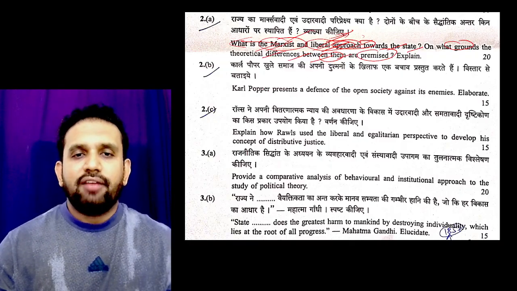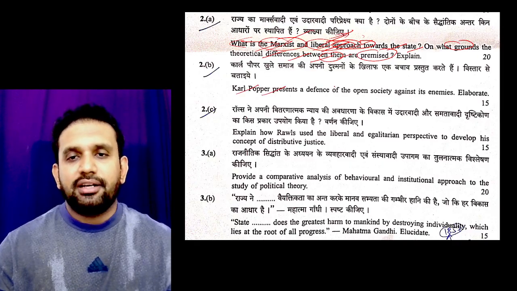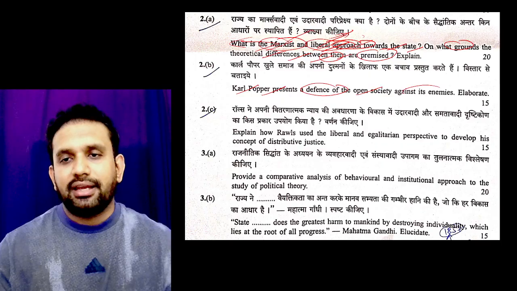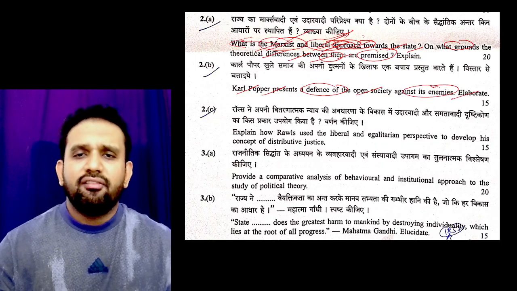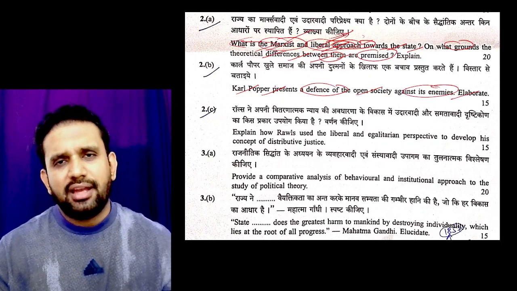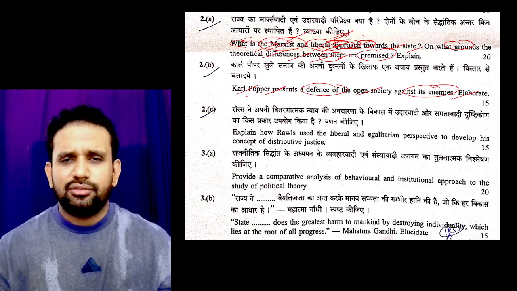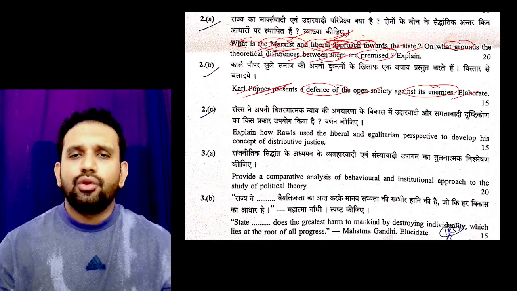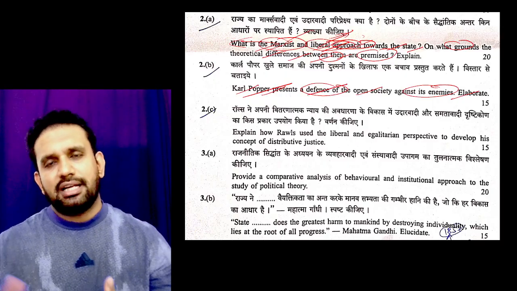Then the next one we have: Karl Popper presented a defense of open society against its enemies. Elaborate. Very, very theoretical question. It is there in our syllabus, there in all the books. Directly write it, that's enough. No need to explain about it because I'll be doing the explanation class anyhow.